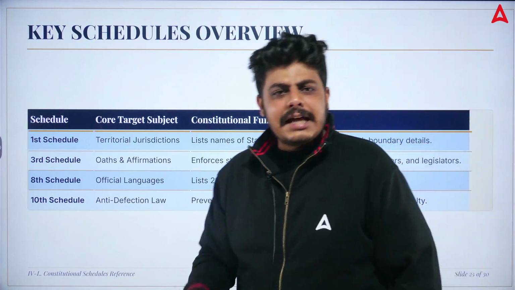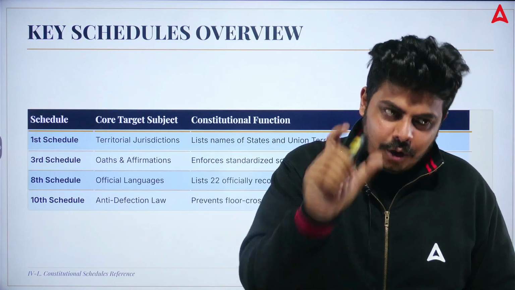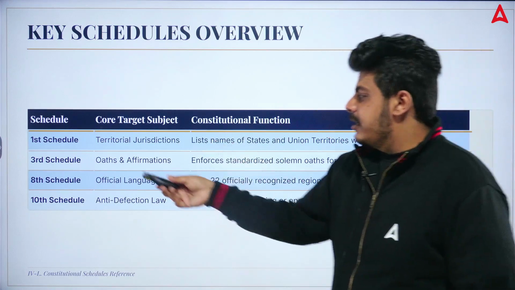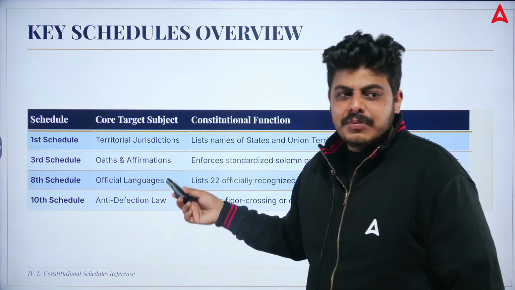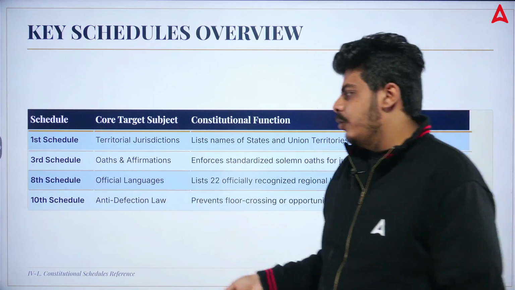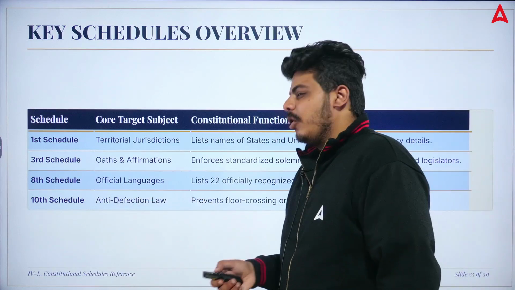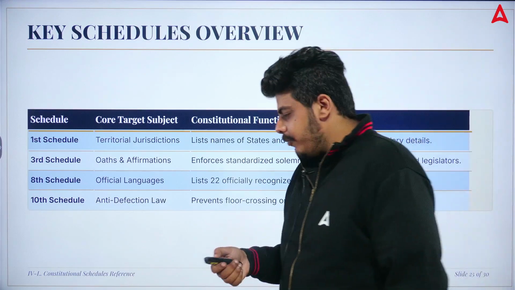All these things are there, and the key schedules overview which are important for your Class 11. See, the first schedule is your territory and jurisdiction, third is your oath and affirmation, eighth is your official languages. This has been in the news, that's why I've included it. And the 10th schedule, that is your anti-defection law, that prevents floor crossing.